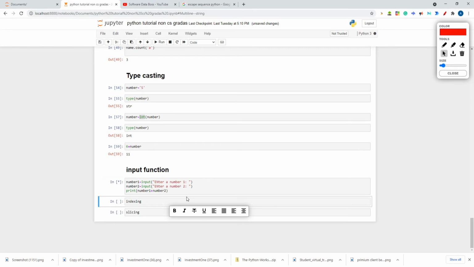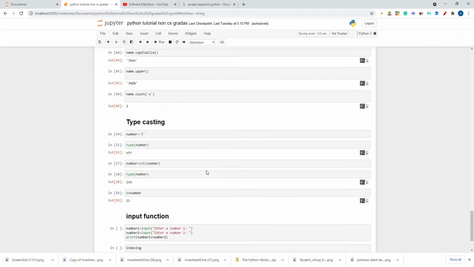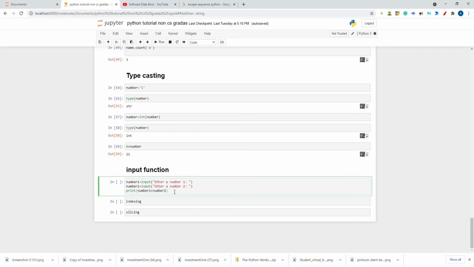Now it should return. What happened? It is not running. Let me hit shift enter. What's the problem?